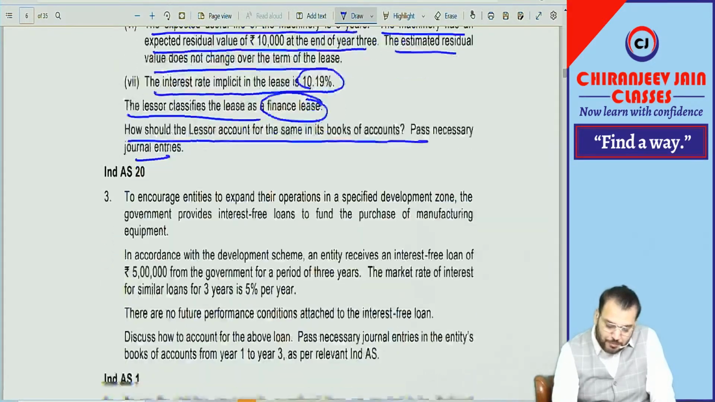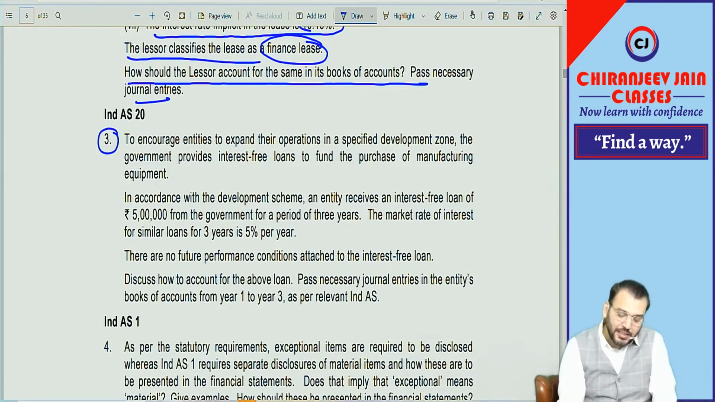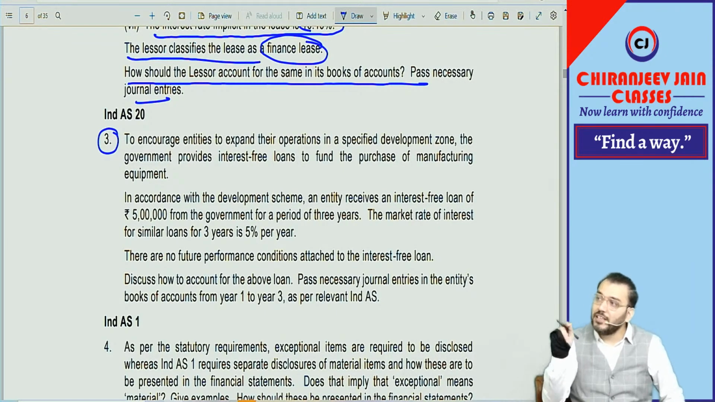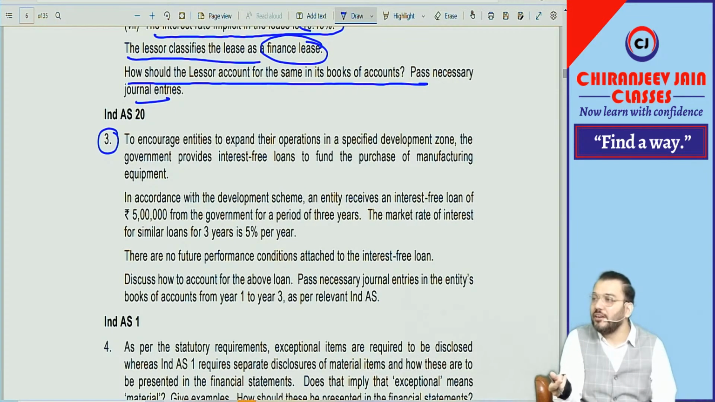Question number 3, based on Ind AS 20. Once again, this question I have said is expected in class. Ind AS 20, we may have done one concessional government loan. Ind AS 20 says that whenever there is a concessional government loan, the loan will be recognized as per Ind AS 109, at fair value of the loan, and the difference between proceeds and fair value of the loan will be a government grant, and that government grant will be recognized on a systematic basis over the period to match the necessary expense.